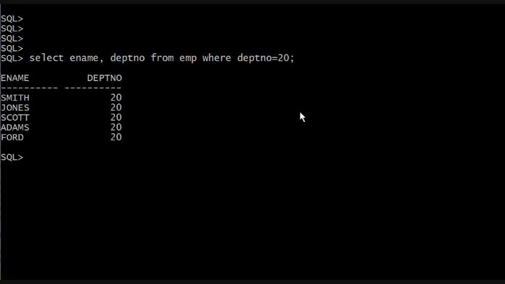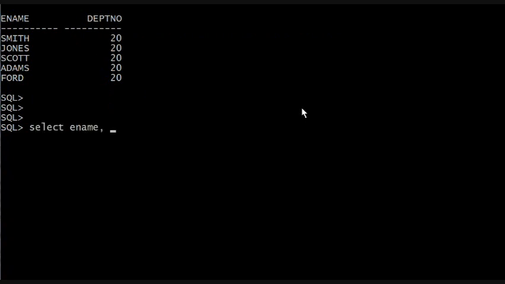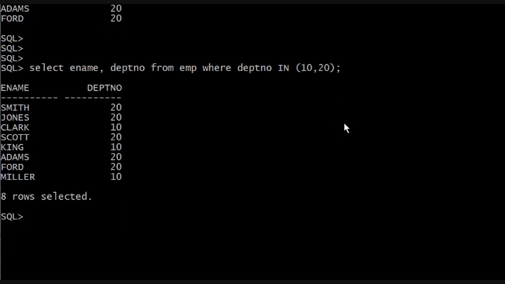Very easy. What if I said, hey, I want to see everybody who works in Department 20 and 10. Show me everybody's name and department number who works in 20 and 10. So let me show you how to use the like operator. Select ename and department number from EMP, where department number not equals, but now we're going to do in 10, 20. All right, now we're talking about in 10, 20.